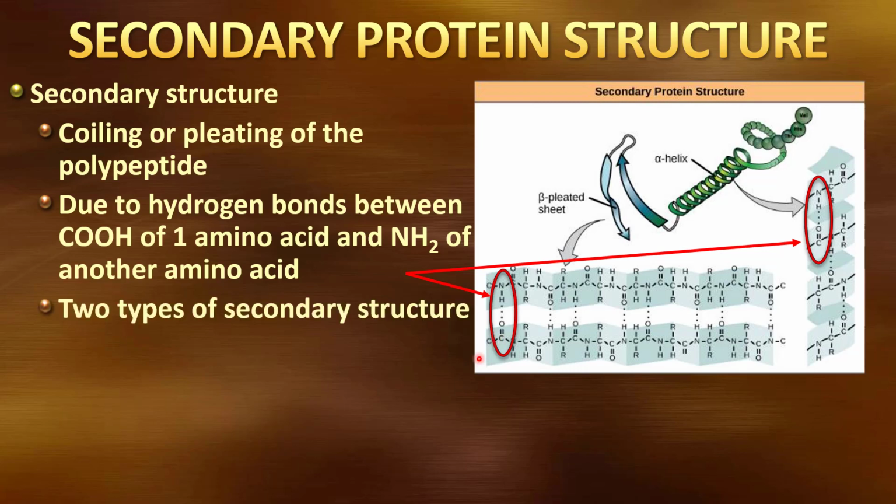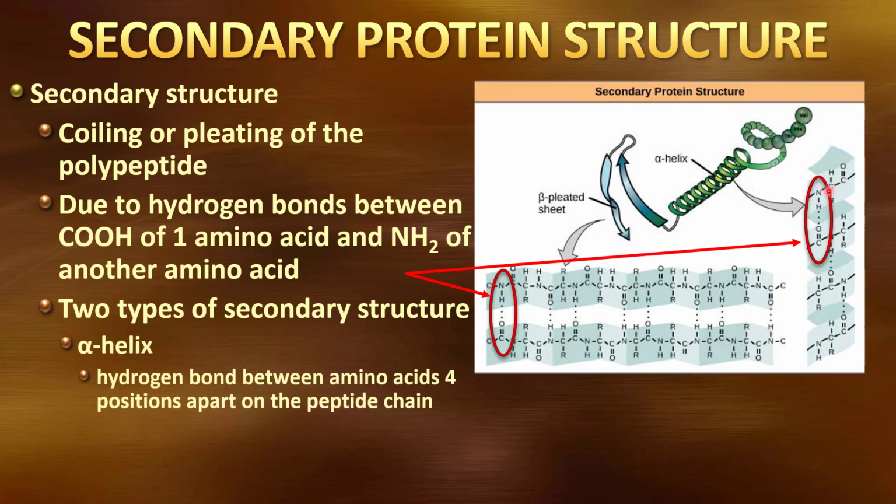There's two different types of secondary structure that we see here that tend to form. We have the alpha helix over here. The way the alpha helix works is that these hydrogen bonds that we see forming between these amino acids occur along the length of the chain between about every fourth position along the chain.